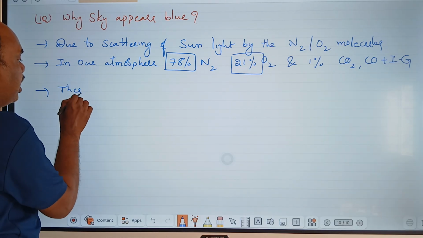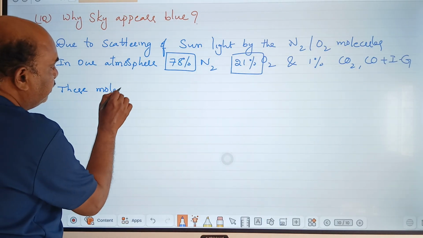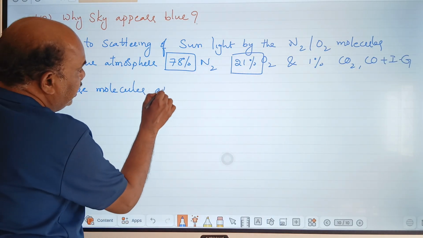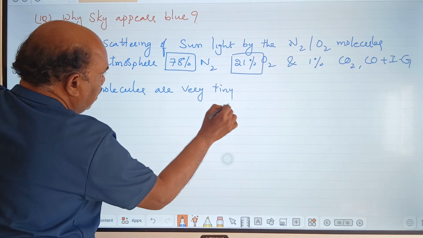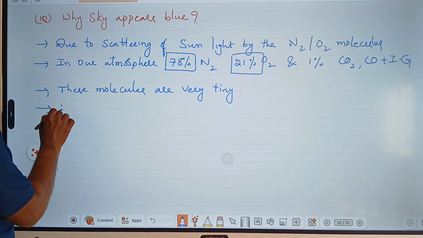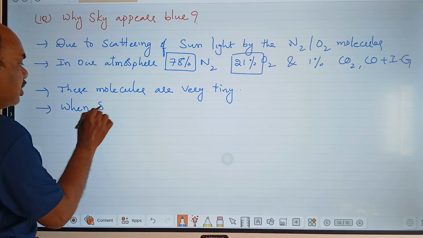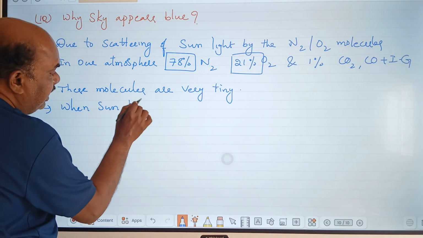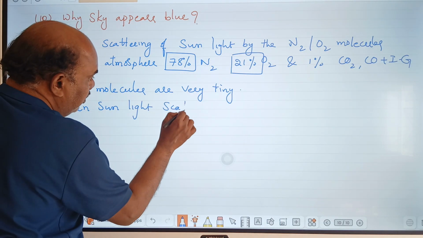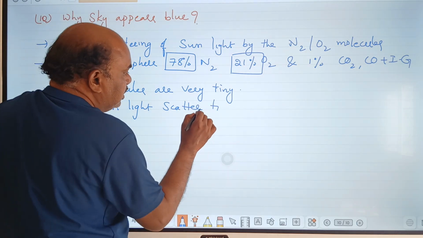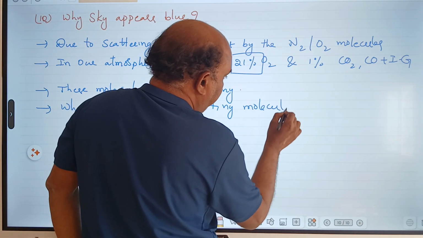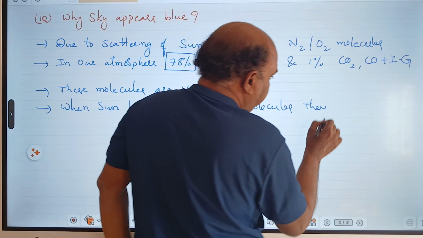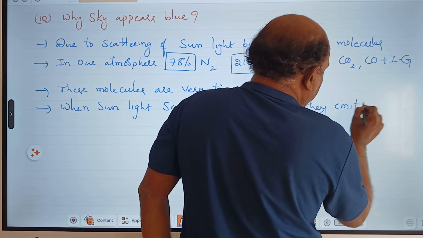Third point: these molecules are very tiny. When sunlight scatters off tiny molecules, they emit blue color.